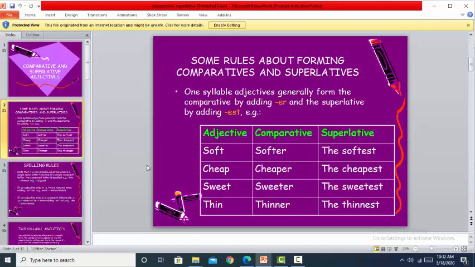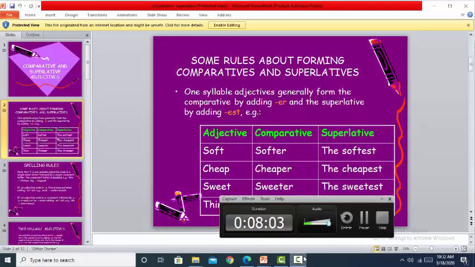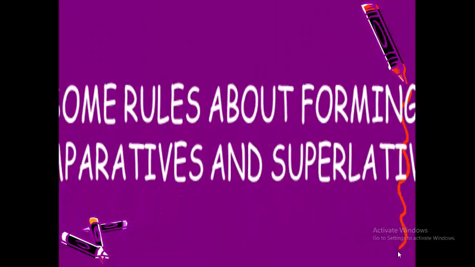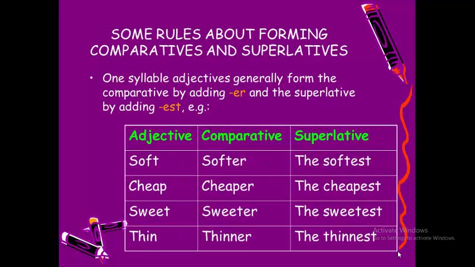We need to explain and explore the easiest parts and dive deeper into them to make it easier for you. So we can give you a simple example like this one. Soft, softer, the softest. Cheap, cheaper, the cheapest. This is a short word which doesn't have a longer syllable. We use er, and the plus adjective plus est with the superlative. Sweet, sweeter, the sweetest. Thin, thinner, the thinnest.